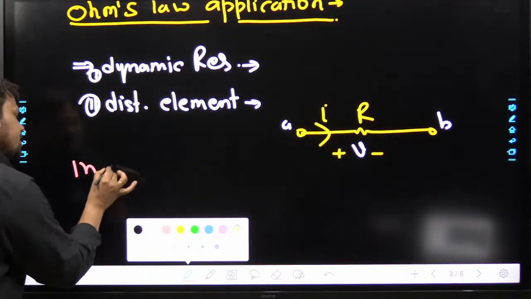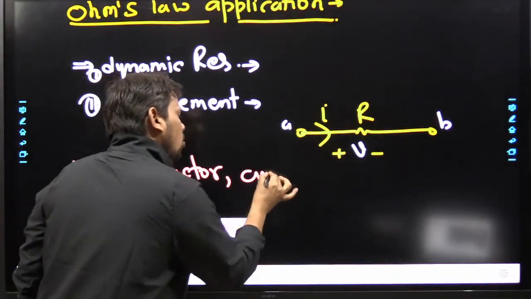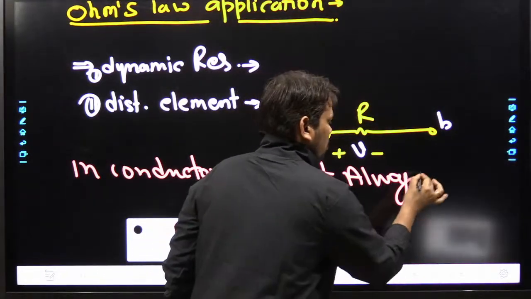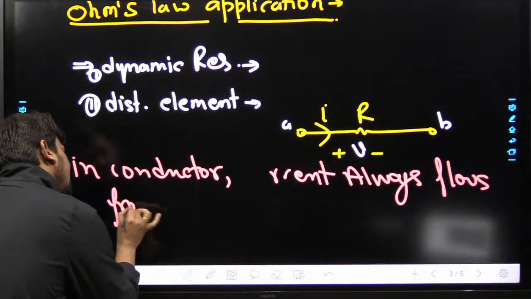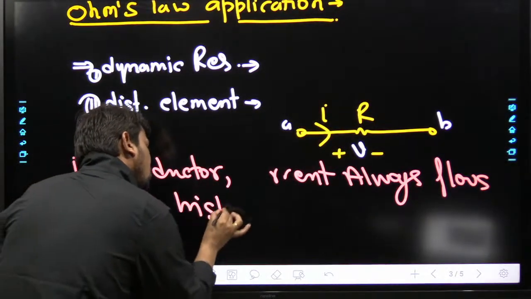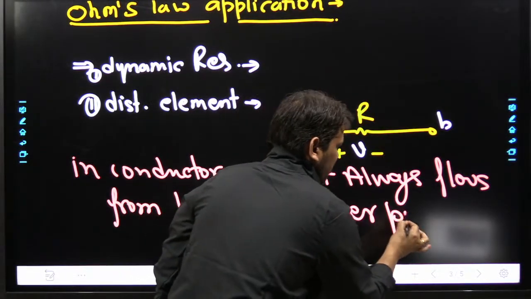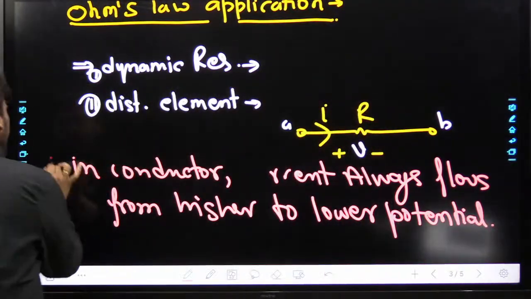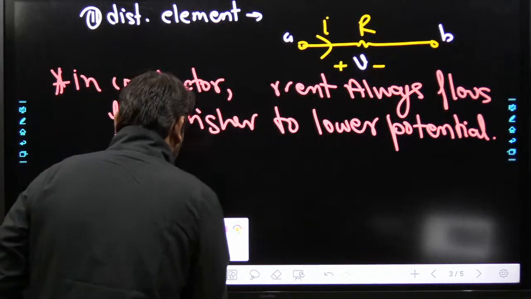So in a conductor, current always flows from higher to lower potential. This is the most important statement here.